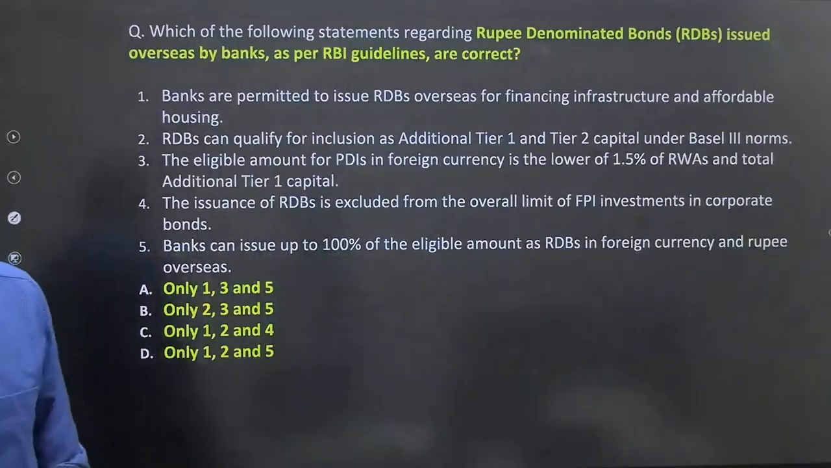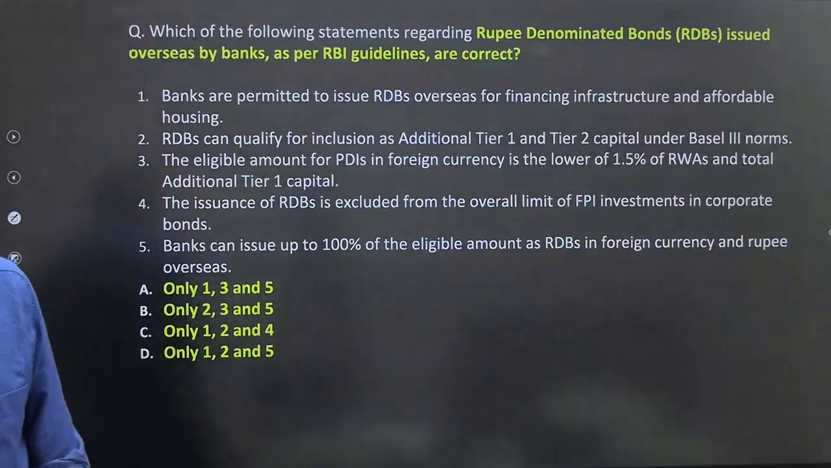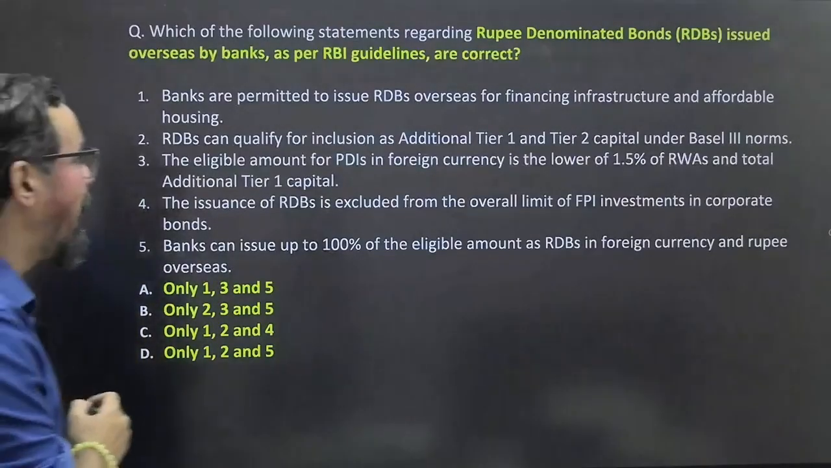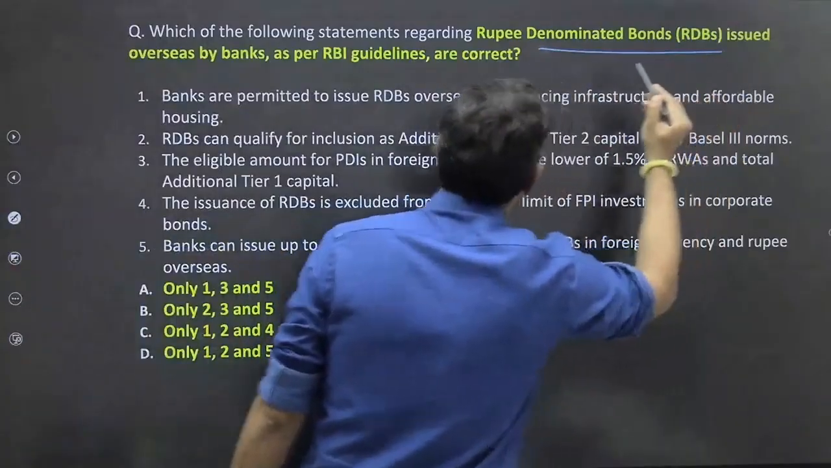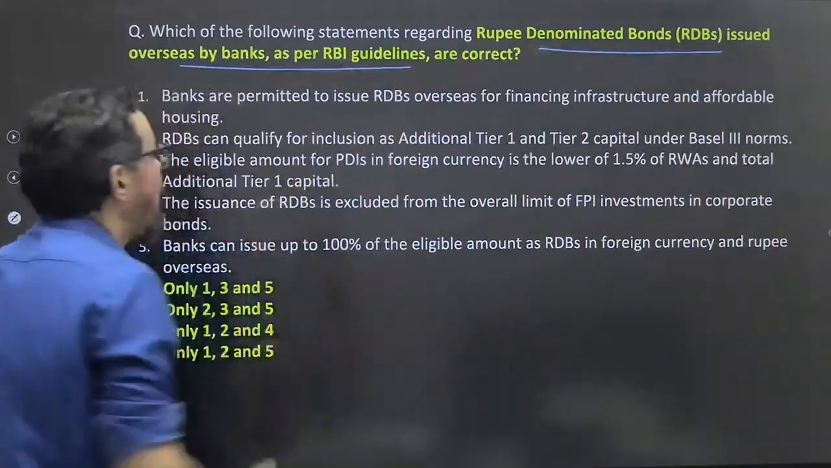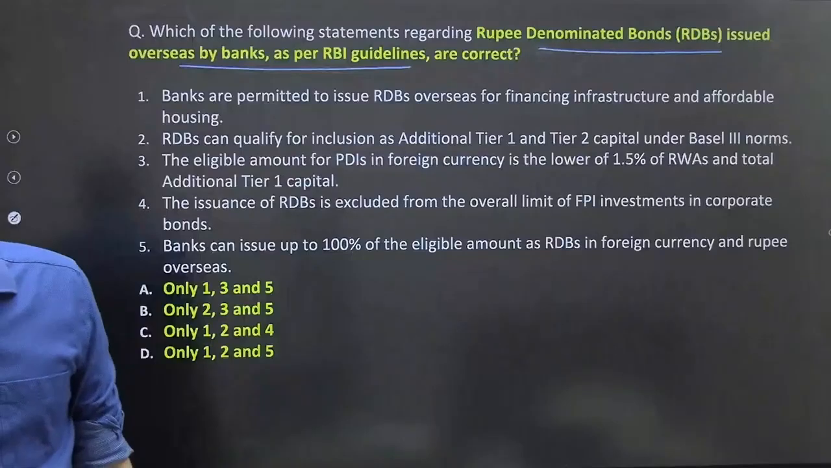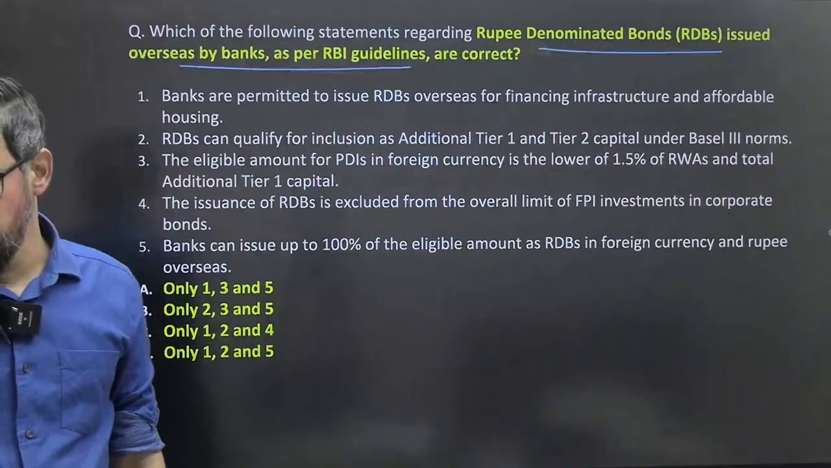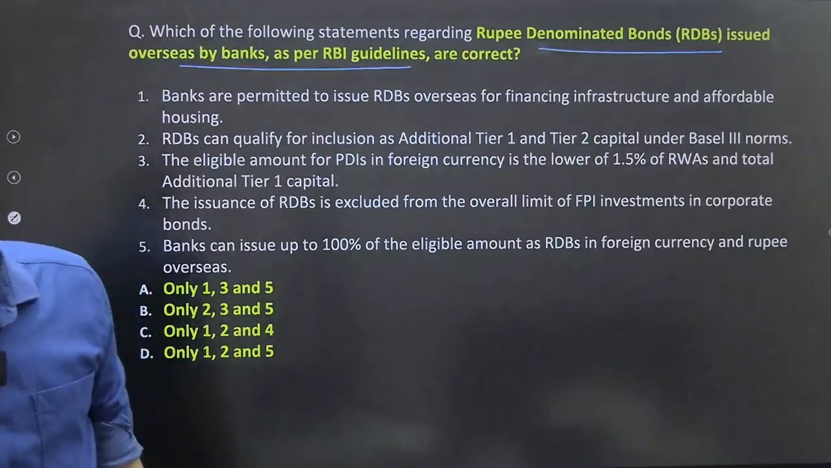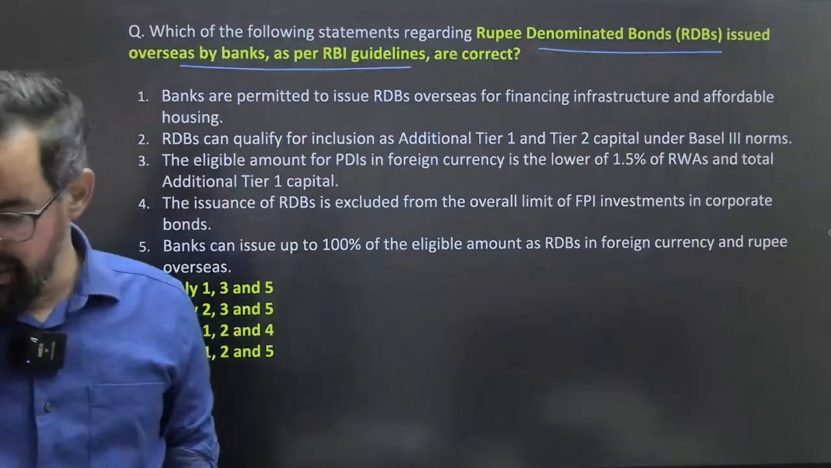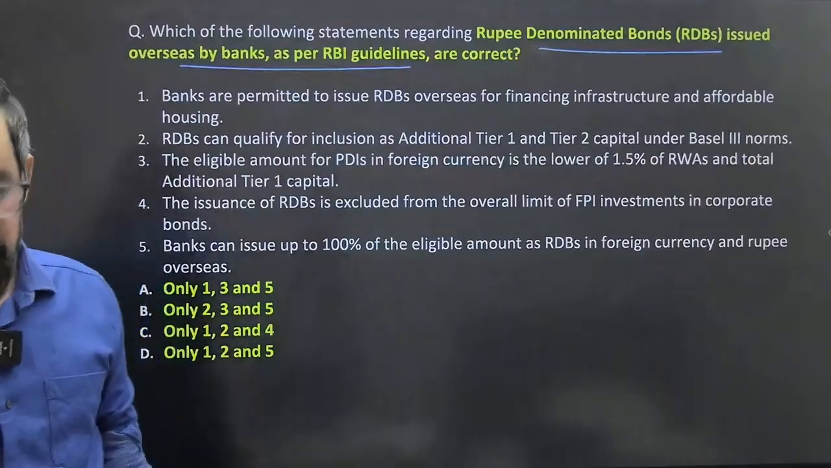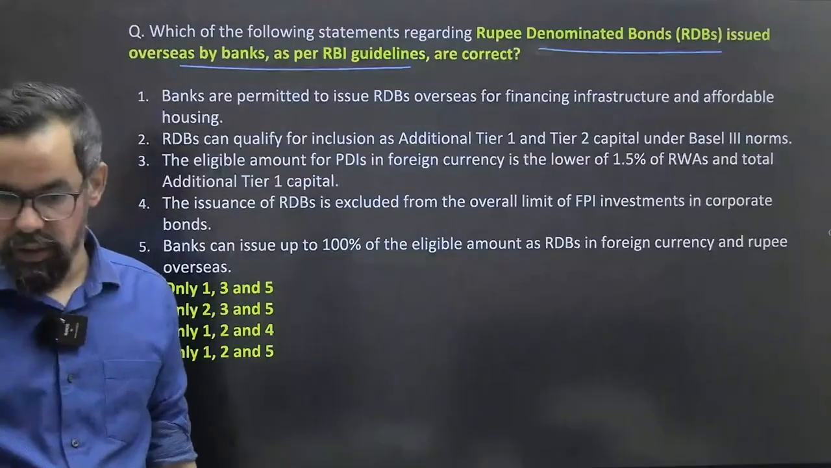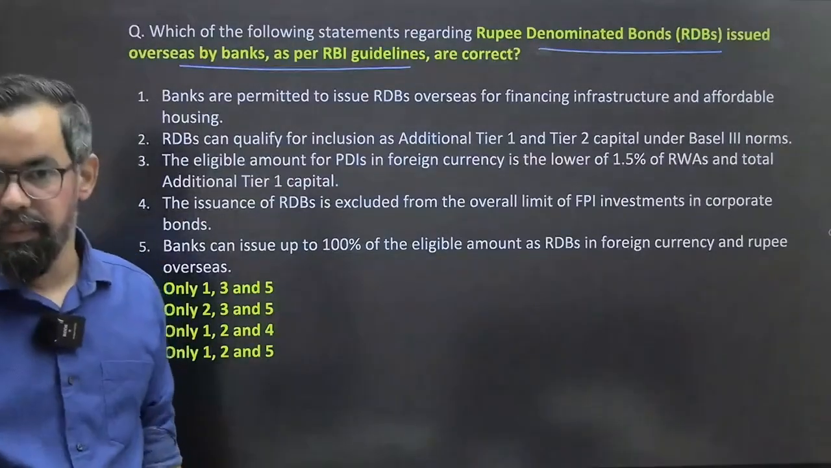Quickly go through the next question, guys. It is on your screen. Please read it and try to answer. Which of the following statements regarding rupee denominated bonds issued overseas by banks as per RBI guidelines are true? What will be your correct answer? Try, everyone. I hope people are revising now. They can watch later also, and those who are live, just practice and participate.